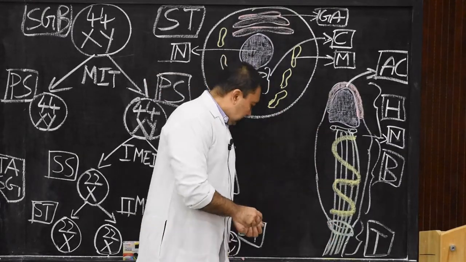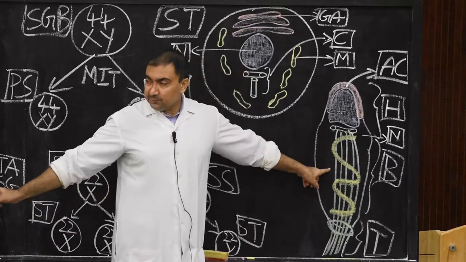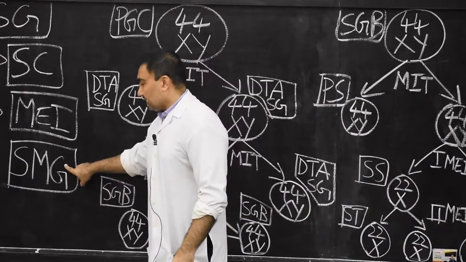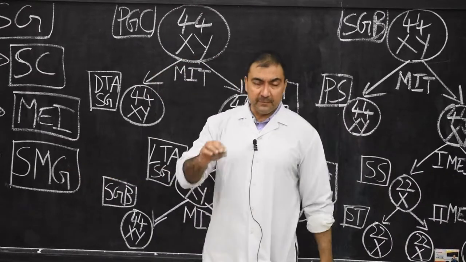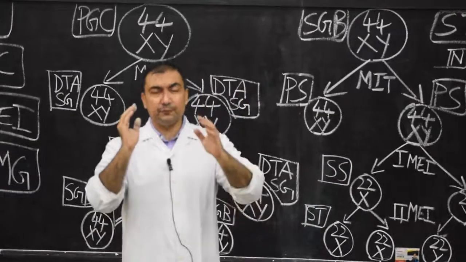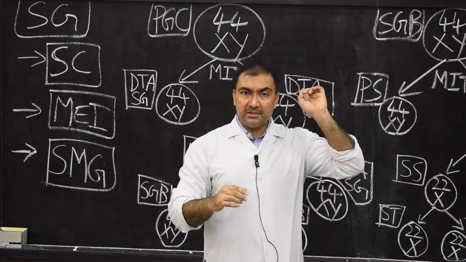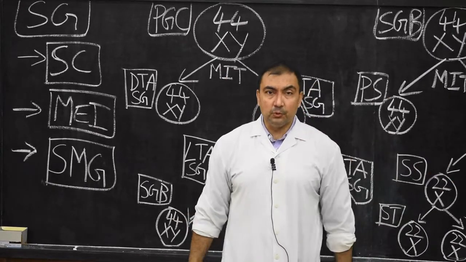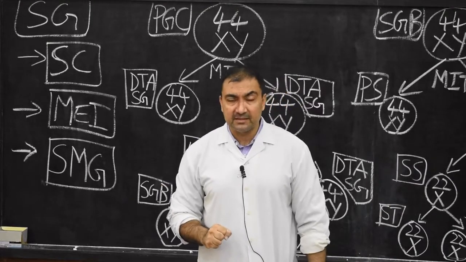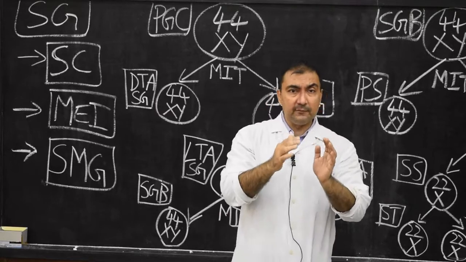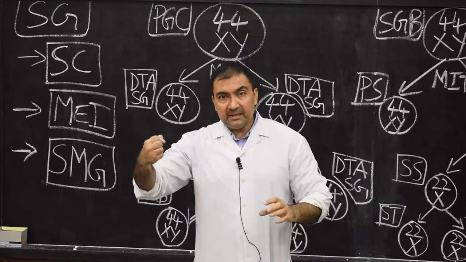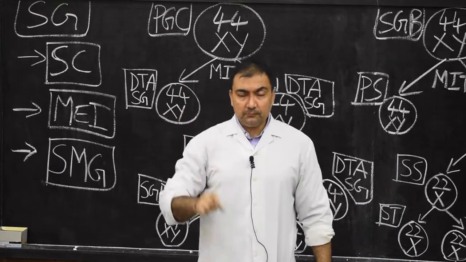So here we finish spermiogenesis. Now, in the last, what you need to note down is that the entire process of spermatogenesis takes around 64 days. It takes 64 days to transform a primordial germ cell into spermatozoa. This entire process takes place in the seminiferous tubules of the testes. When these spermatozoa are developed within the seminiferous tubules, they are non-motile. They are taken up by suction effect into the epididymis.